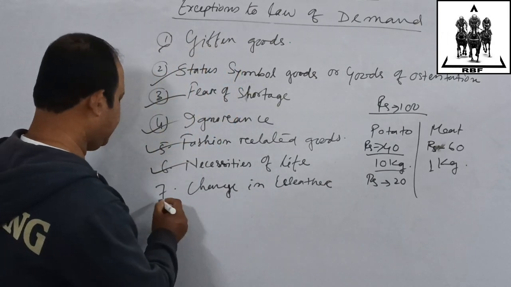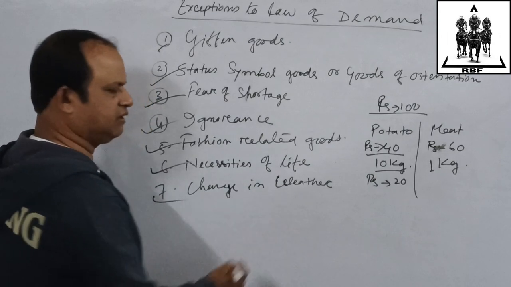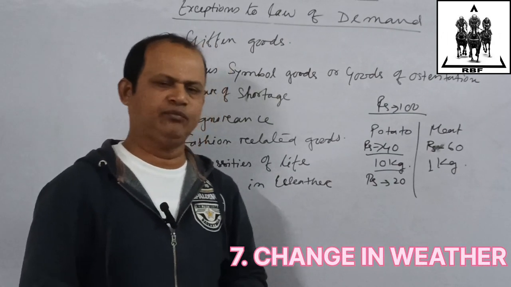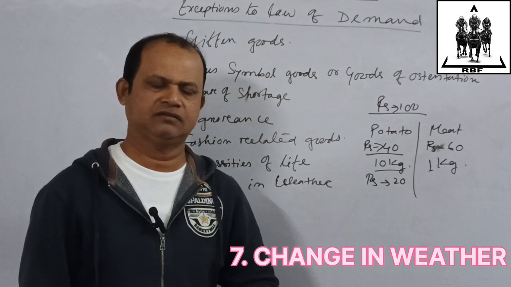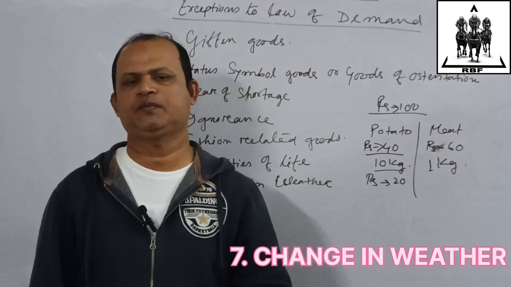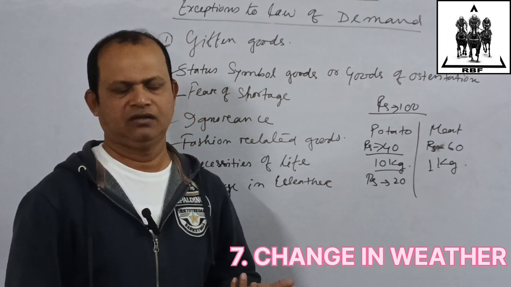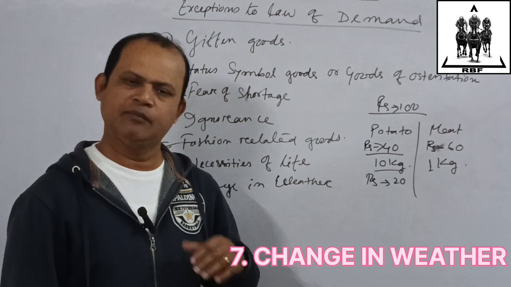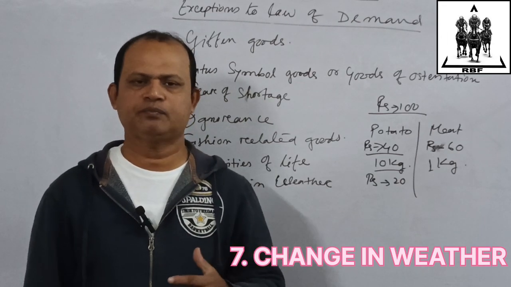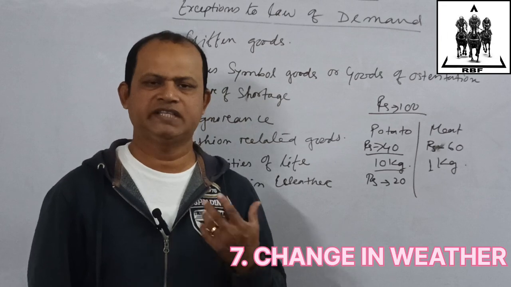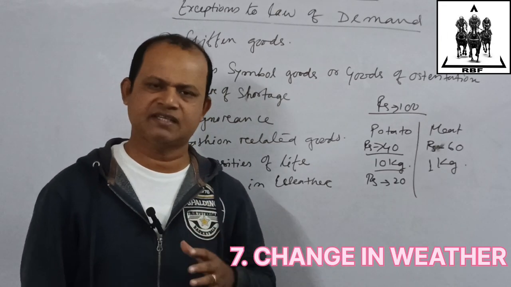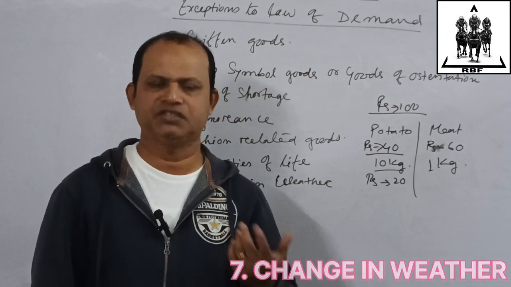Next one is change in weather. That is, it is the winter. If winter goes more harsh, longer, of course people will buy more warm clothes. So the law of demand is not applicable. The price of the sweater may go up, jackets may go up. Still, people will buy the same or more because of the change in weather.